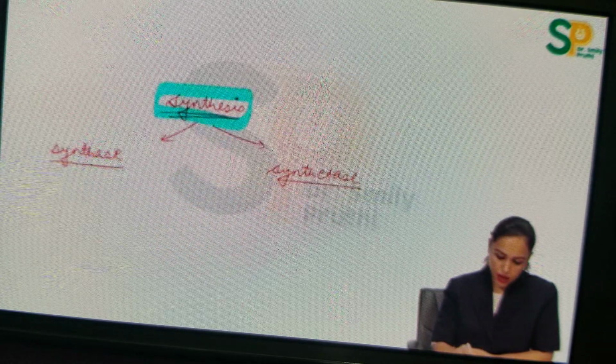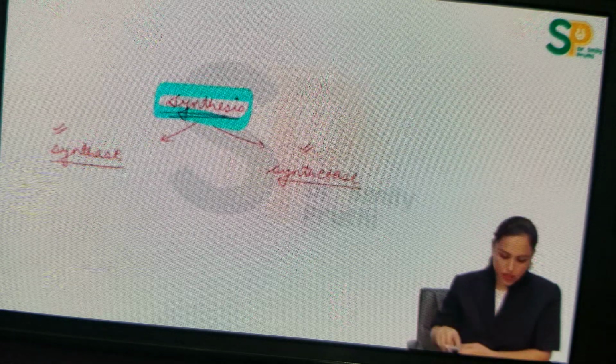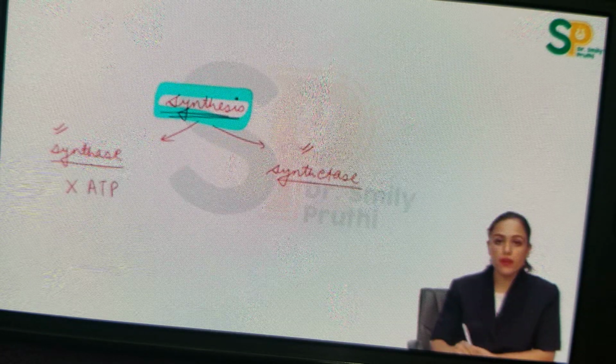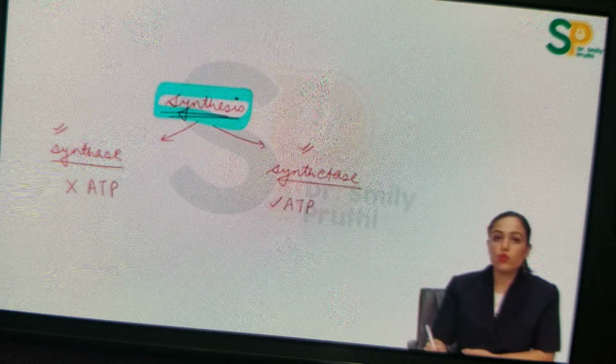See, when synthesis occurs in some reaction, 2 enzymes can be used. One is synthase, other is synthetase. Synthase, the smaller name, synthase. When synthase is used, then no ATP is required. But when synthetase, see the name, it is bigger name, synthetase. When synthetase is used, then ATP is used to join the 2 compounds for the synthesis.